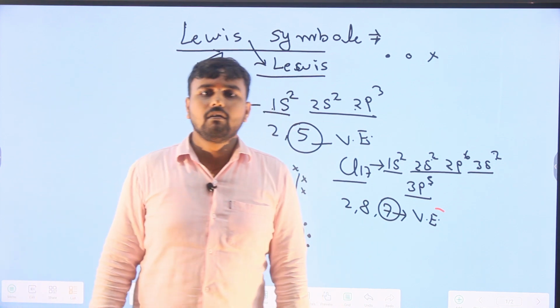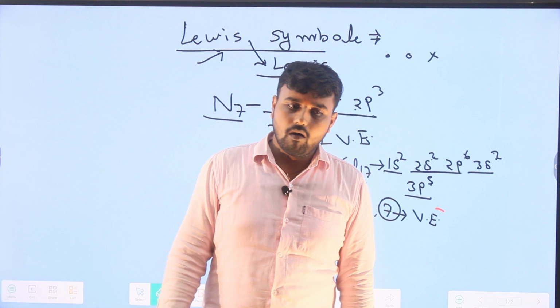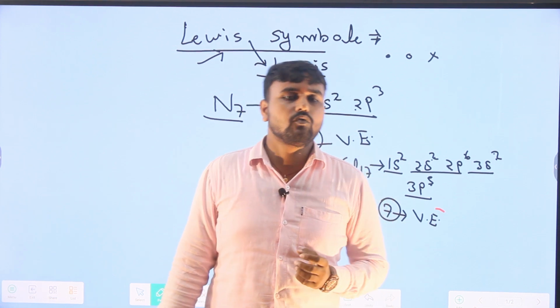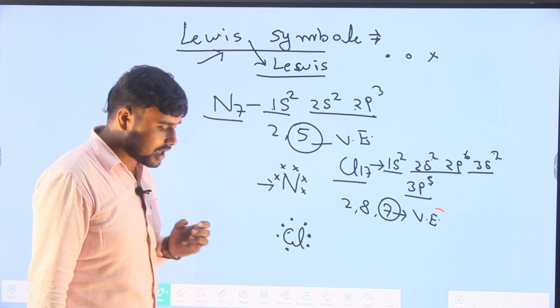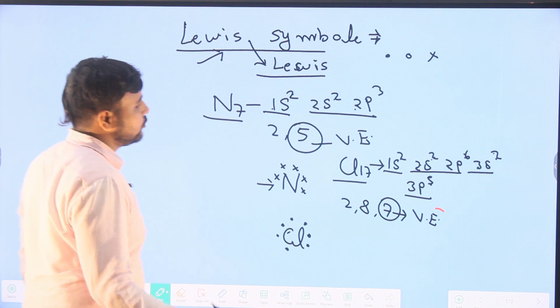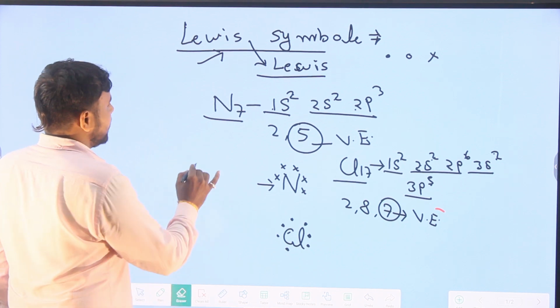G.N. Lewis proposed symbols to represent the valence electrons of an element, which are present in the outermost shell, known as Lewis symbols. Lewis symbols are also used in the formation of chemical bonds to represent the structure of molecules. Now, the next topic.